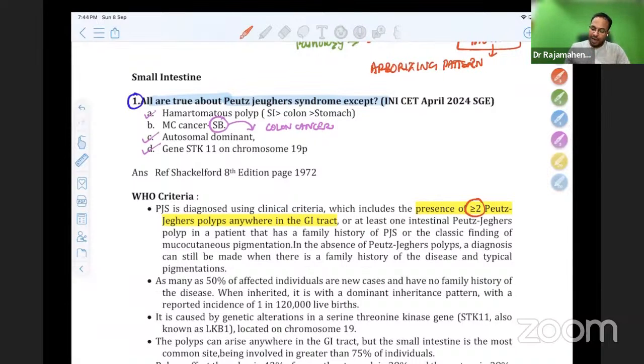More than 2 polyps, or at least 1 polyp with a family history. See, 2 polyps, or 1 polyp with a family history, or no family history also, but with the classical finding of mucocutaneous pigmentation. Even if there is no polyp, see the last line, very important. In the absence of PJS polyps, a diagnosis can still be made if there is a family history of the disease with the typical pigmentation, even if there is no polyp. So PJS can be diagnosed. Yes, very good, Ankit, that is correct. Even without a polyp, we can say PJS by seeing the pigment.